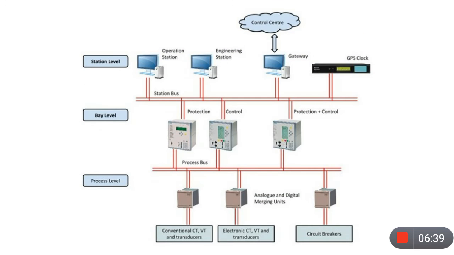Okay, and these are the components that are present in the process level, bay level, station level. I have already told the current transformer, voltage transformer, circuit breakers are present in the process level, and the intelligent control devices are present in the bay level, and the SCADA and such systems are present in the station level.